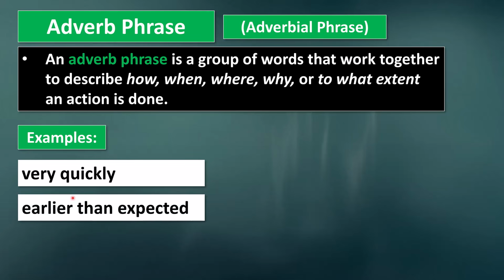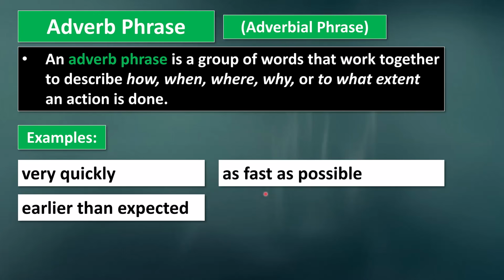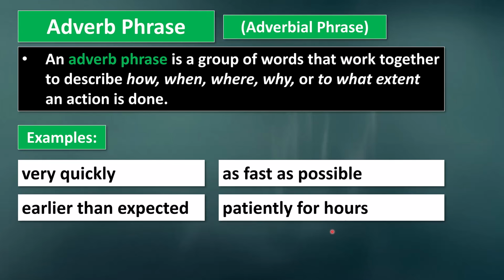Another example, earlier than expected. If the sentence was, my parents arrived earlier than expected, this adverb phrase is describing when they arrived. As fast as possible. Patiently for hours. In all of these examples, these groups of words are working together to describe the action, how it was done, when it was done, where, and so on and so forth.